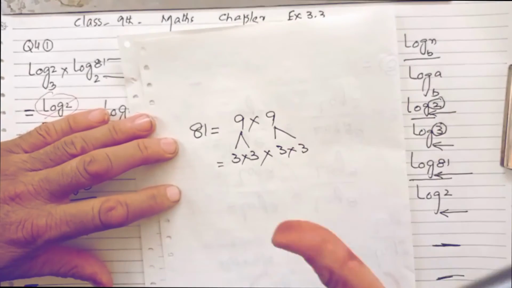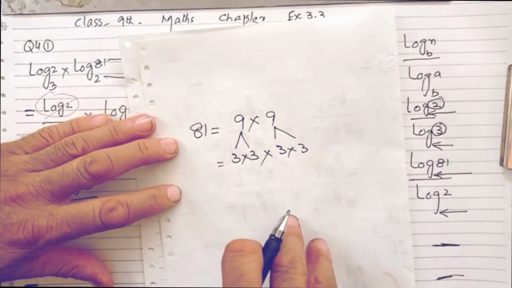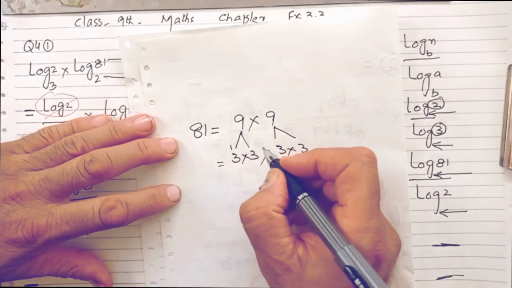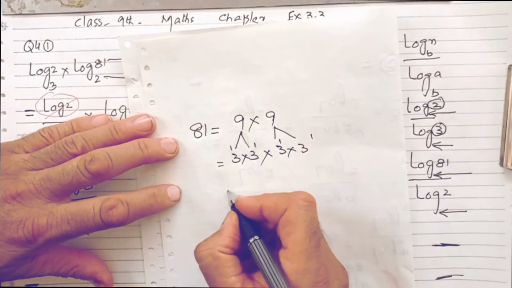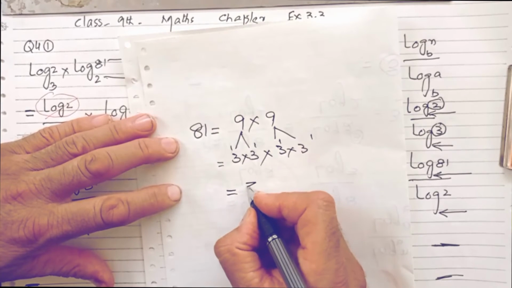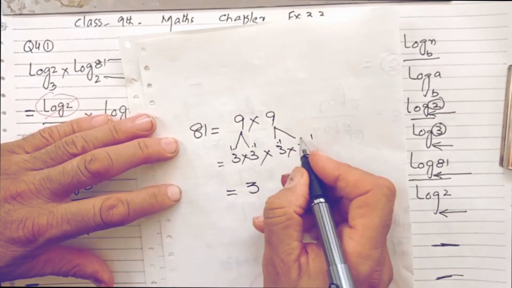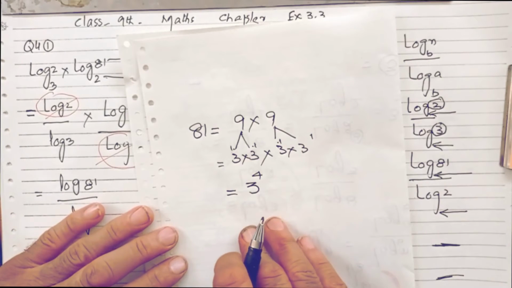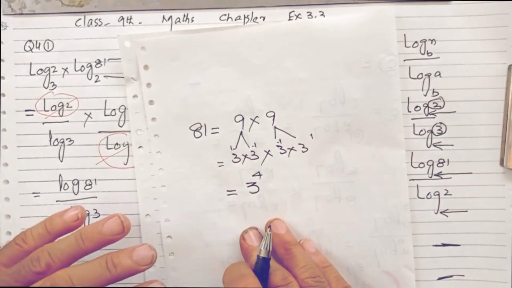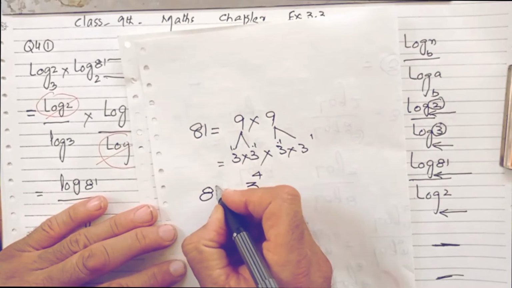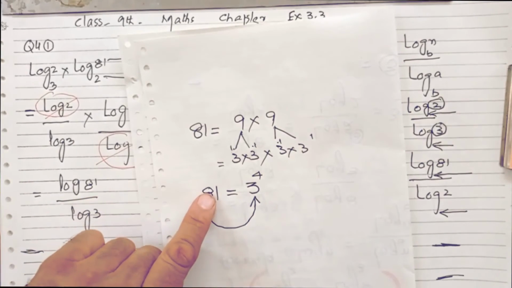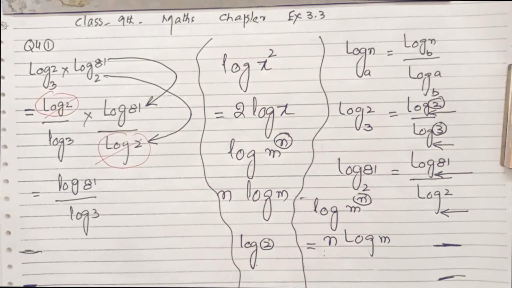So its power is 1. So 81 will be equal to 3 raised power 1, 2, 3, 4. When the same numbers are multiplied with each other, their powers are added. So instead of 81, you can write 3 raised to the power 4.